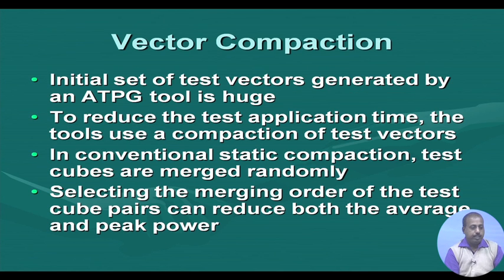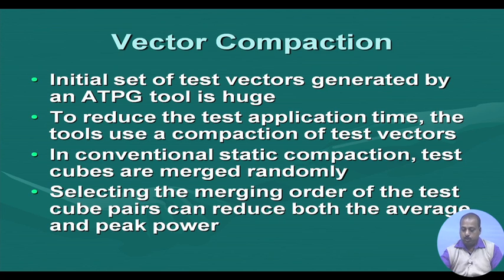Another possibility of test power reduction is by vector compaction. We have already seen vector compaction strategies, but we can do it in the context of test power reduction also. We have seen that the initial test vectors generated by an ATPG tool are huge, because it initially targets one fault, generates a pattern for that, then targets some other fault, generates a pattern for that. As a result, the test pattern set is huge. After that, it goes into a test vector compaction stage.